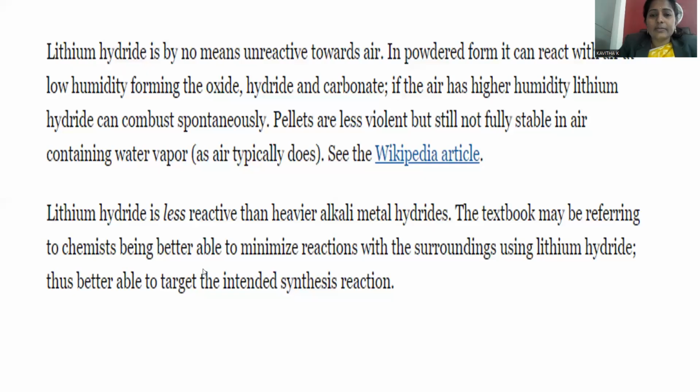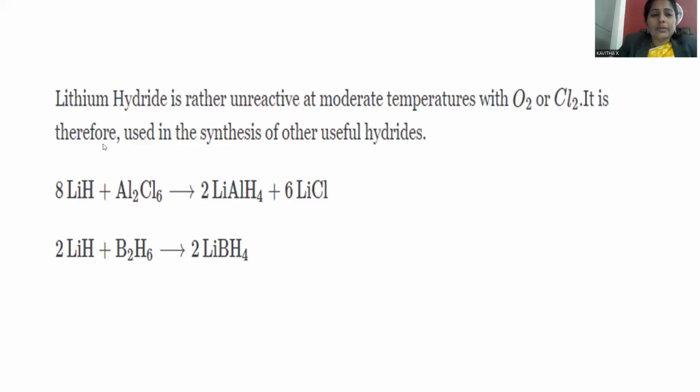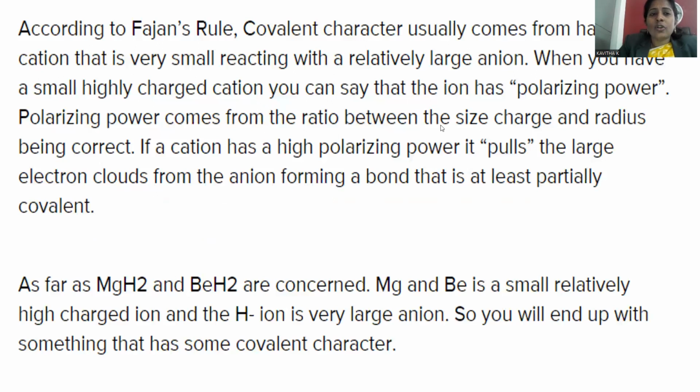Let's see in detail. Lithium hydride is rather unreactive towards oxygen. That's why we can conveniently synthesize lithium aluminum hydride and lithium borohydride. Just now we completed this session. And according to this, it is related with magnesium hydride and beryllium hydride being covalent in nature.